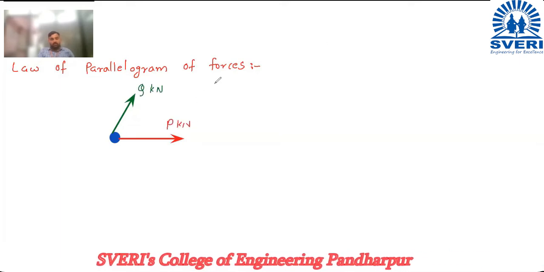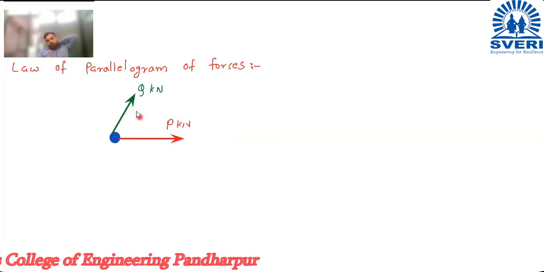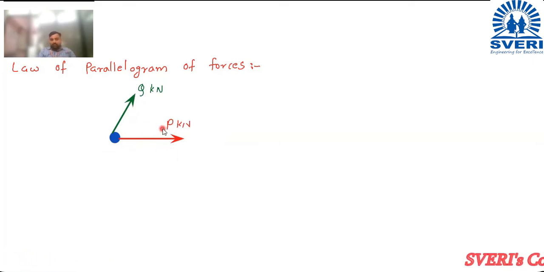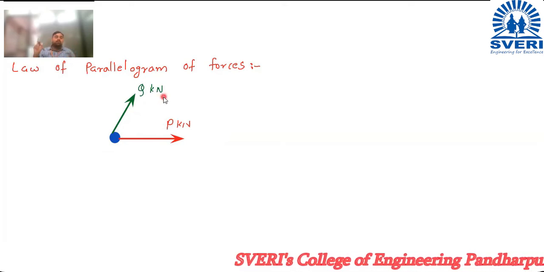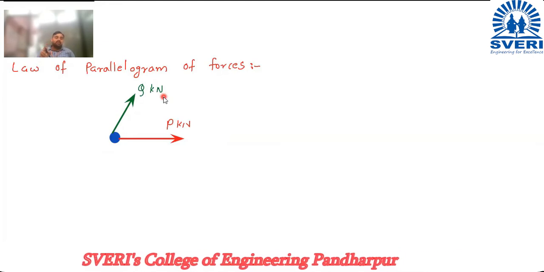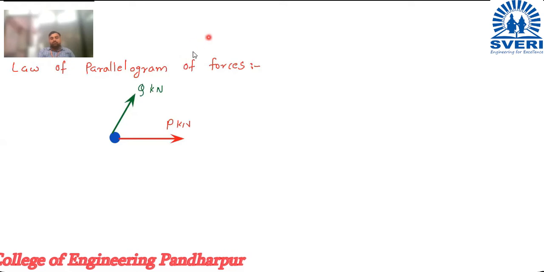Now, what does the law of parallelogram say? If two forces which are acting on a point are represented by two adjacent sides of the parallelogram in magnitude and direction, then the diagonal of the parallelogram will give you the resultant in magnitude and direction. Means what? Now if I draw it,